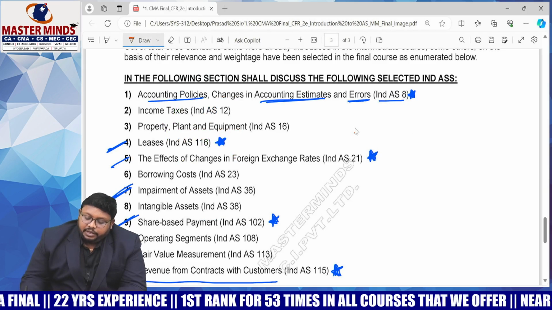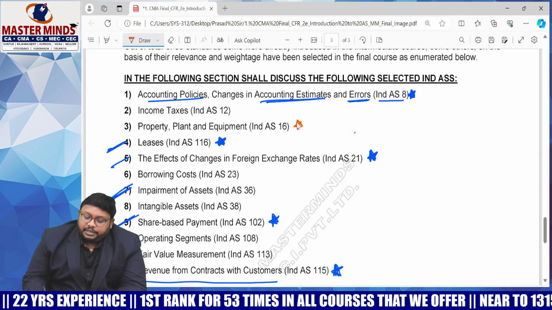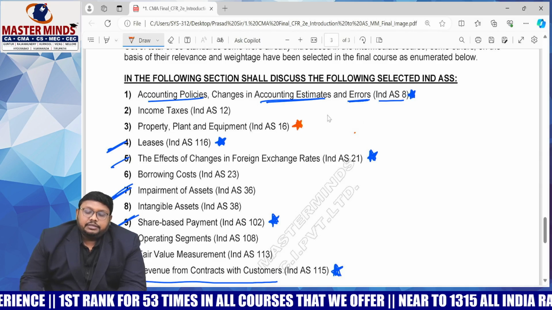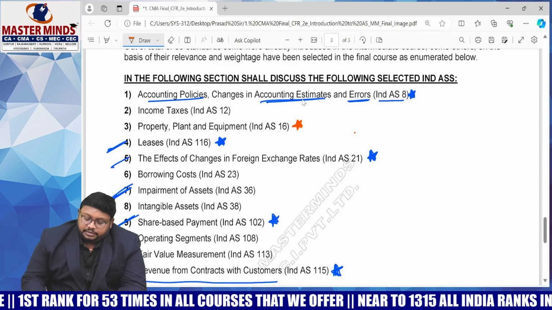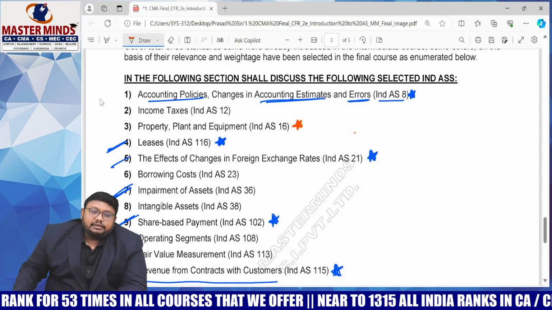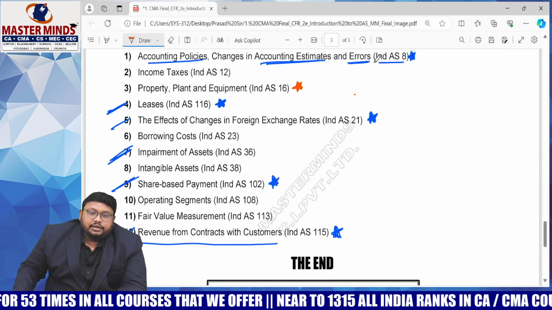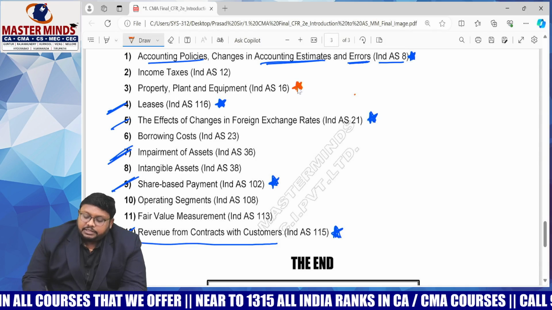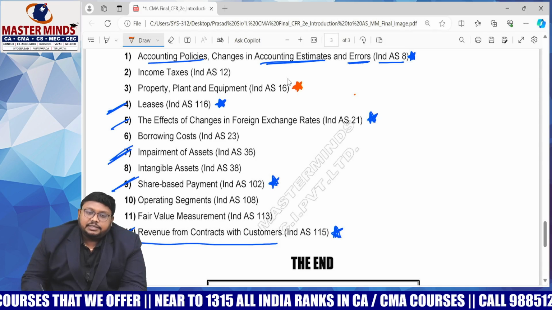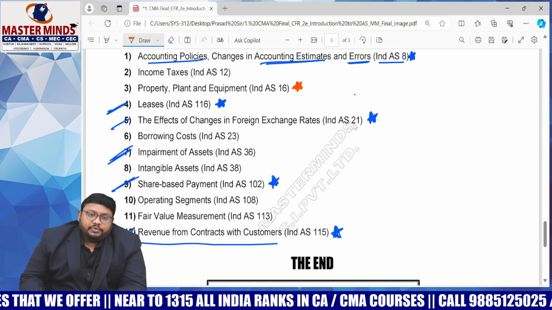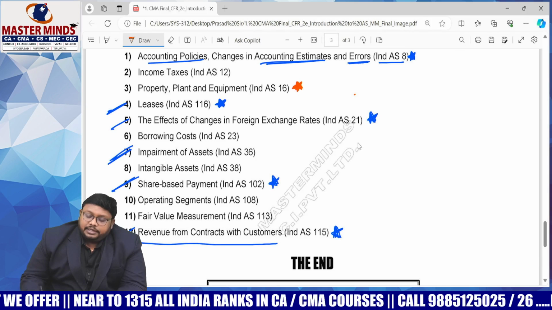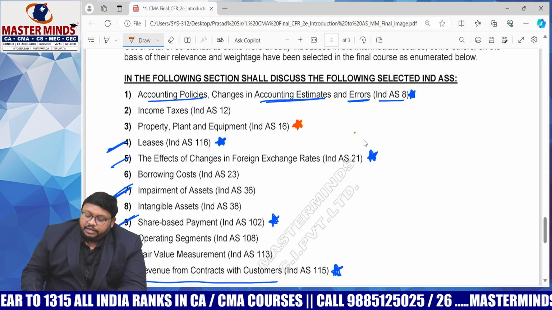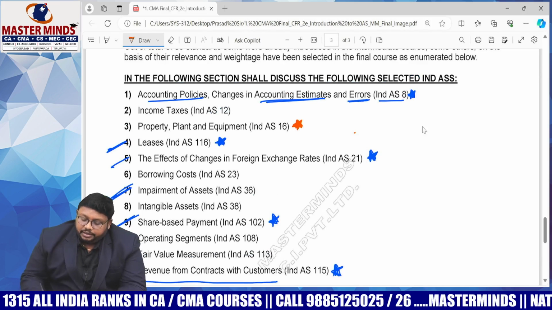And second priority you can give for property, plant and equipment. Actually in the June attempt they gave a big question on property, plant and equipment, so after that they are not asking it. See here, out of these 12 standards, they won't ask all the 12 regularly. Out of these 12 standards they can ask you anything, since 25% of marks are covered; from anywhere they can ask you. So it is very important to study all the 12 standards, but most importantly, first preference you have to give to the blue color, then to the orange color.